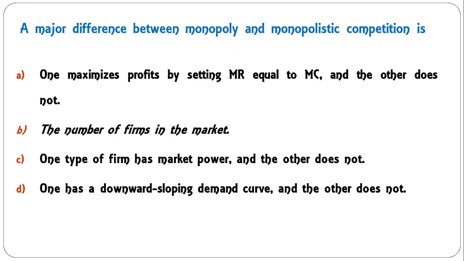One maximizes profit by setting MR equal to MC and the other does not. The number of firms in the market, one type of firm has market power, other does not. One has a downward sloping demand curve, the other does not. Actually, the major difference between these two market situations is number of firms. Under monopoly you have one firm, whereas under monopolistic we have many firms. Okay, so that is the basic difference. So B is the correct answer.